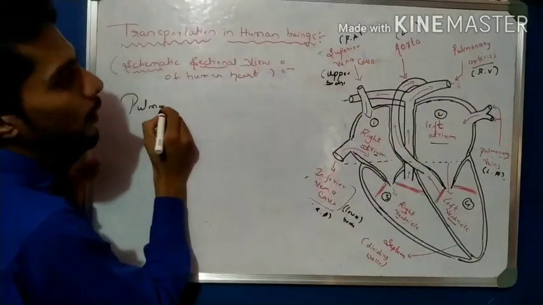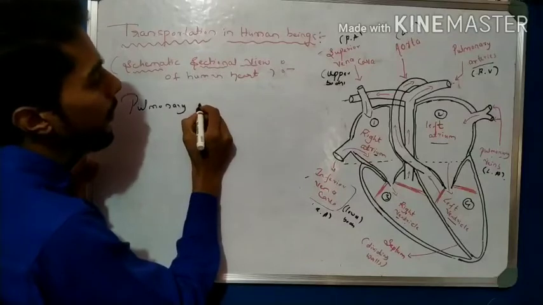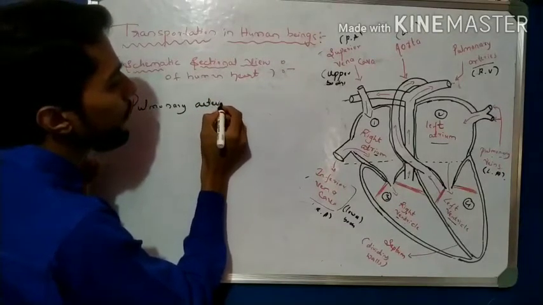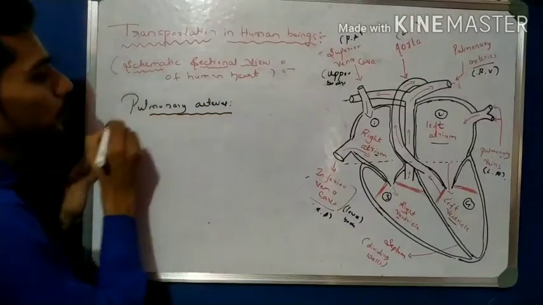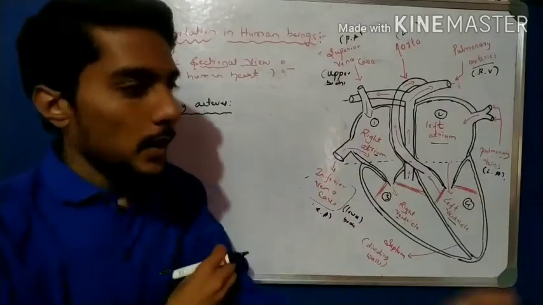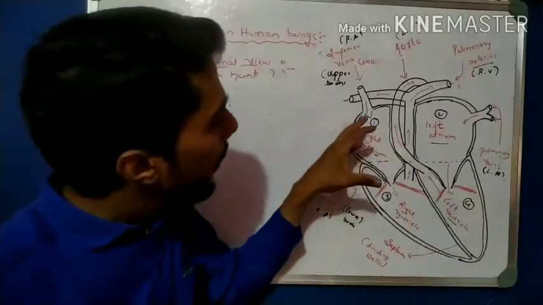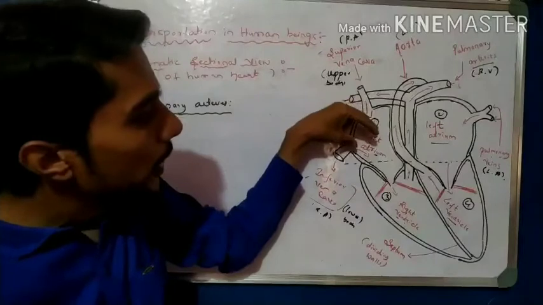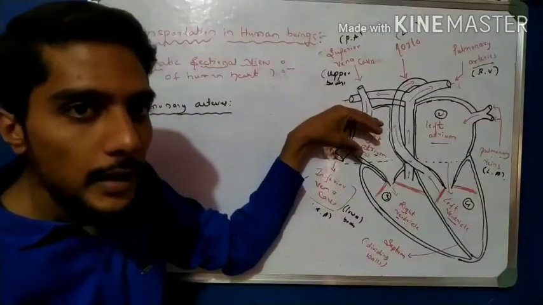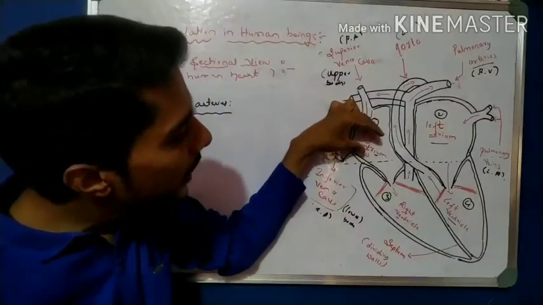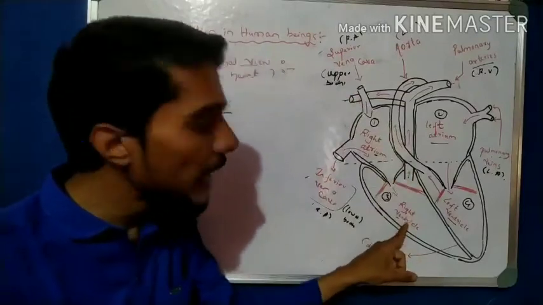Pulmonary arteries. See, now the right atrium collects the blood, and that blood is later sent to the right ventricle.